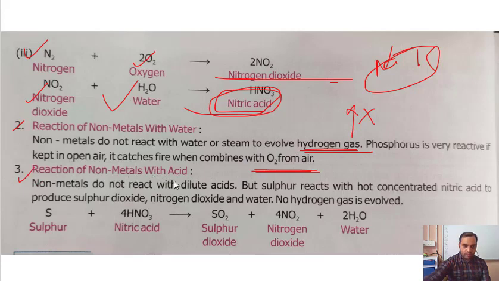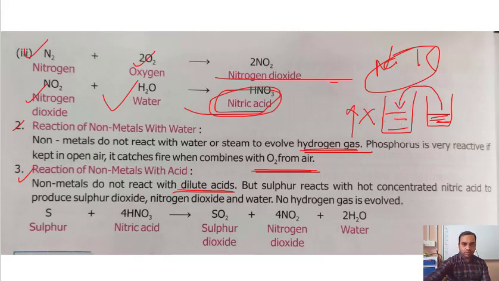Reaction of non-metal with acid. Non-metals do not react with dilute acid. What do you mean by dilute acid? Dilute acid means, suppose you have a bottle that contains acid, which is the pure form of acid, also known as concentrated acid. There is another bottle that contains water. From here, you take some amount of acid and add it here gradually, not at a time, gradually.